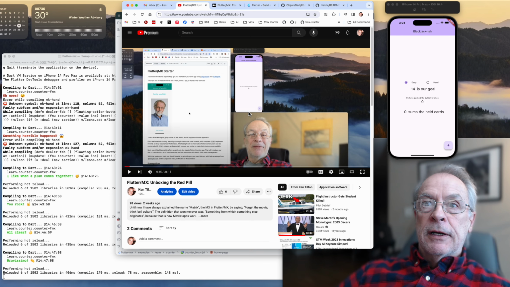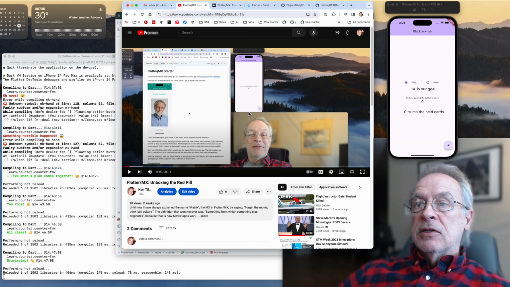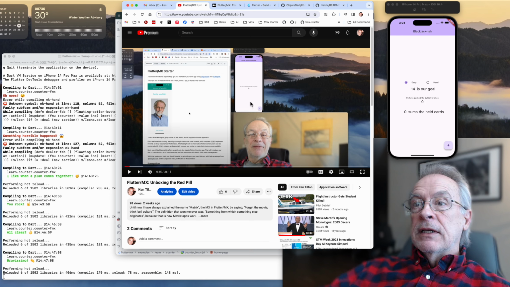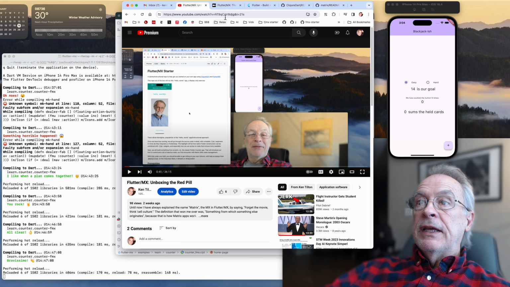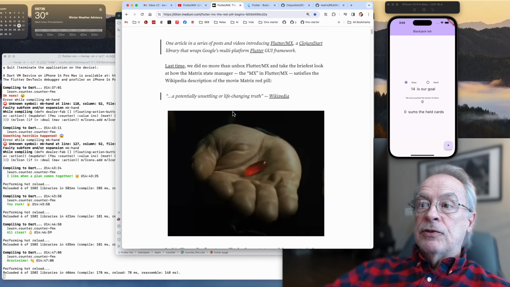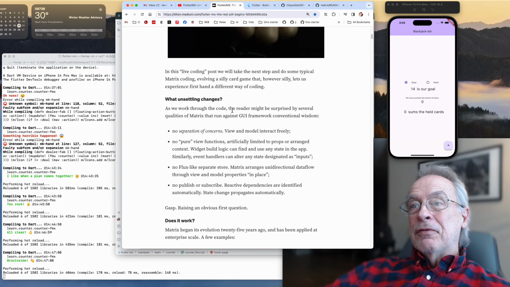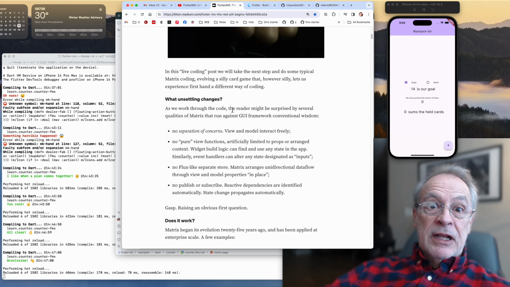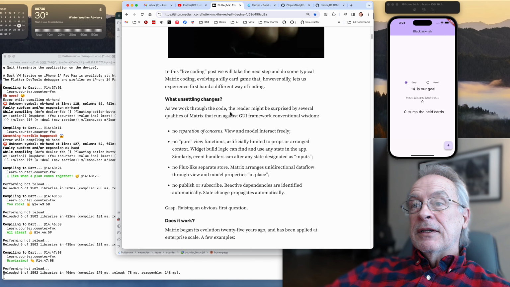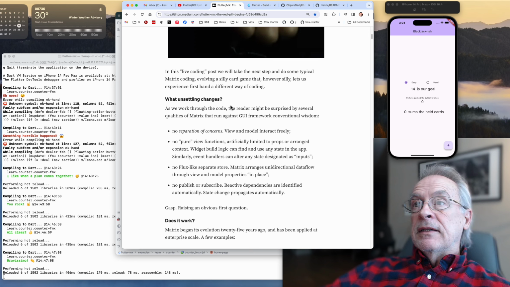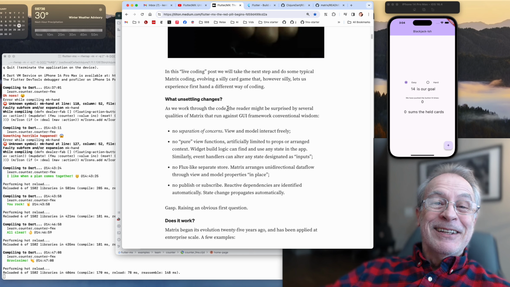The red pill is that which introduces us to an unsettling or life-changing experience. Life-changing if all you ever do is program UIs. But if you program UIs, it is a pretty substantial difference. And in the second video, I confessed to all the things that were radically different in using Matrix with Flutter. Never mind the Lisp, which is pretty cool, but also the Matrix changes. But as Morpheus explained, this alone isn't going to get it through, and what we're going to do today isn't going to get the idea across either.